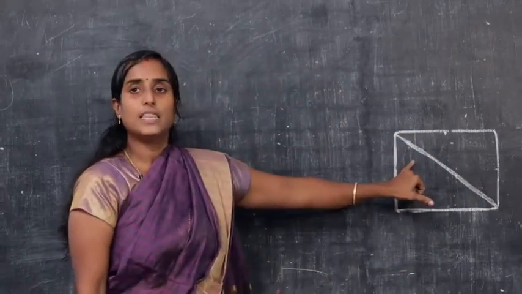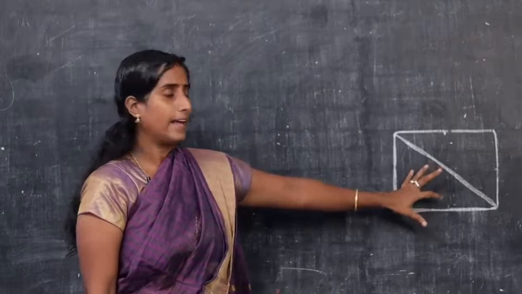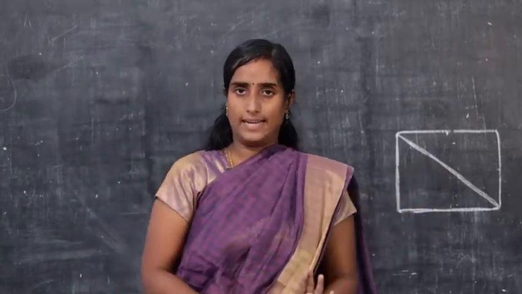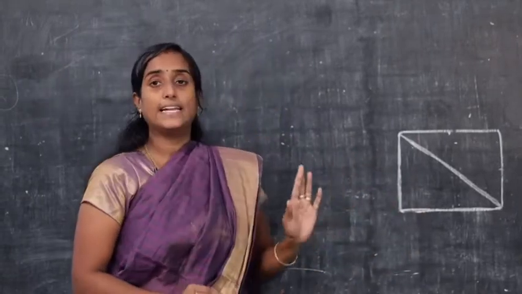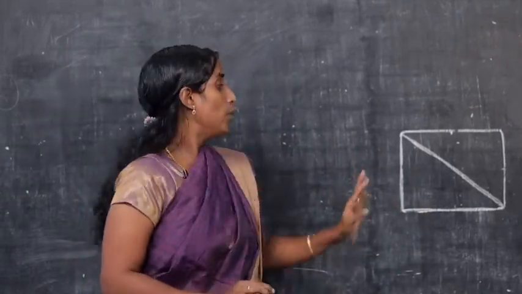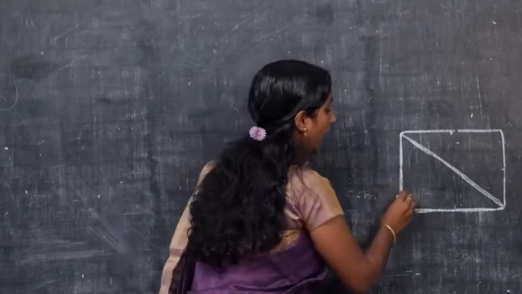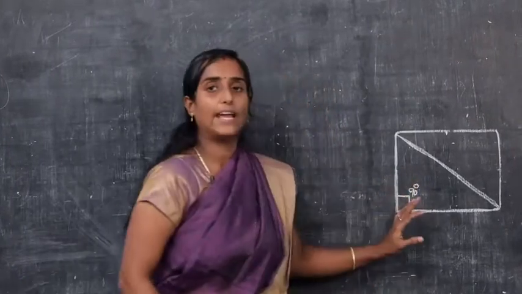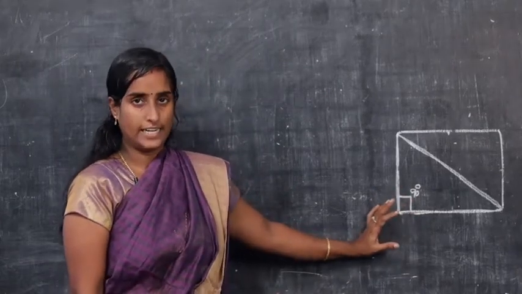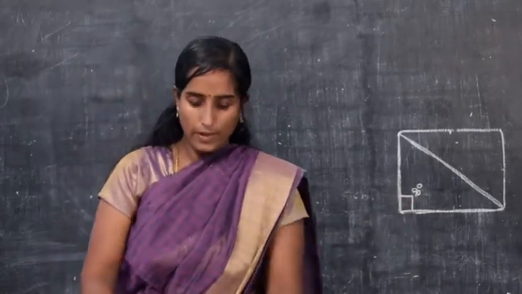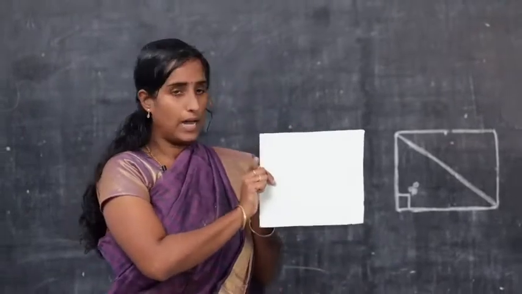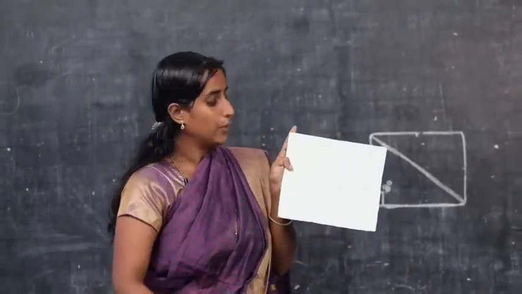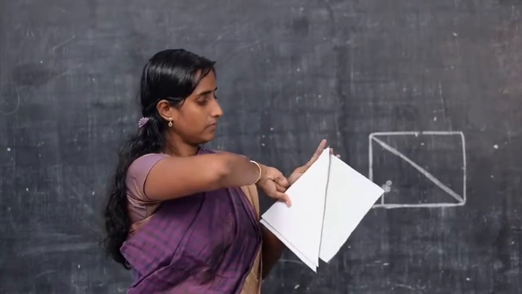This figure is nothing but a right angle triangle. What do you mean by right angle triangle? A right angle triangle is one which makes an angle of 90 degrees. So when coming to the picture, you take a cardboard, you cut that from corner to corner, you get two triangles.